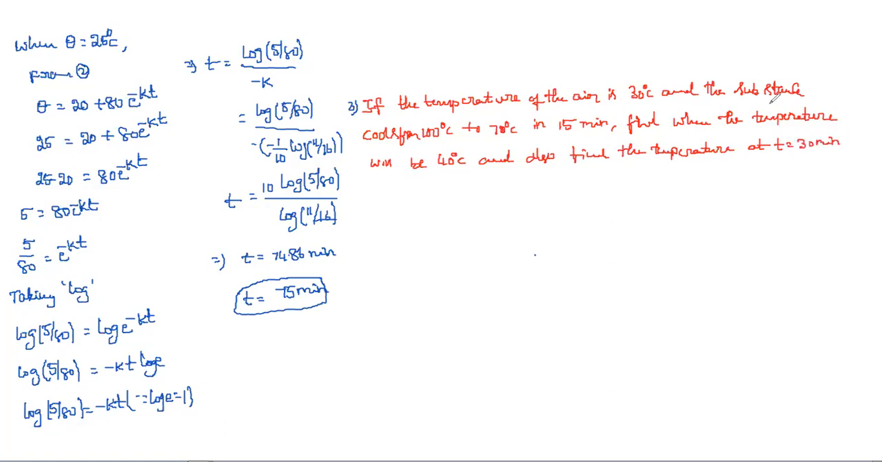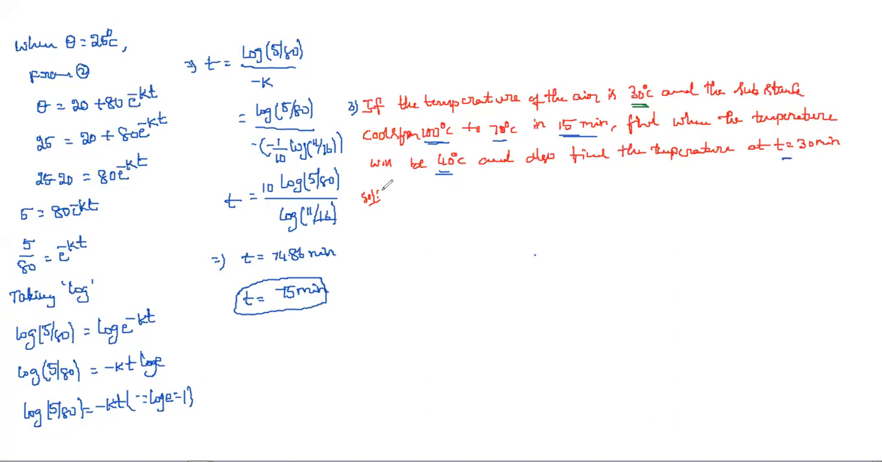Okay, so this is the question. Here also two problems are included. First we need to write the information they give. If the temperature of the air is 30 degrees centigrade, and the substance cools from 100 degrees centigrade to 70 degrees centigrade within 15 minutes. Find when the temperature will be 40 degrees centigrade, and find the temperature at t equal to 30 minutes.